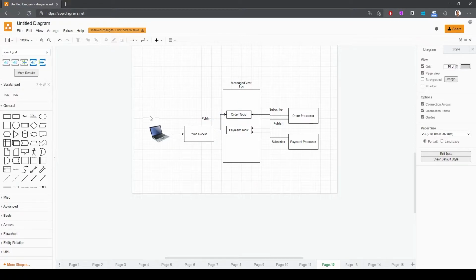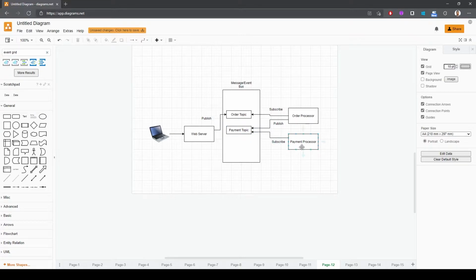So, for example, in our e-commerce application, the client would submit his order, the web server will publish a message, maybe in JSON, to the order topic with the contents of the order, which is what the user ordered basically. And because the order processor is subscribed to the order topic, he will receive that message from the order topic, does the processing, and then publishes another message to the payment topic, okay?